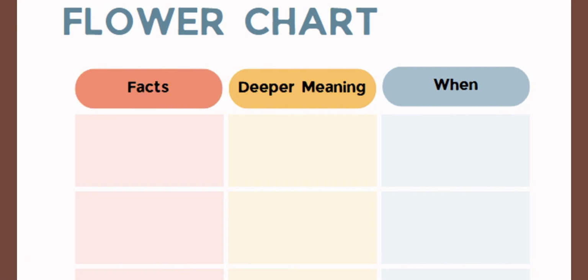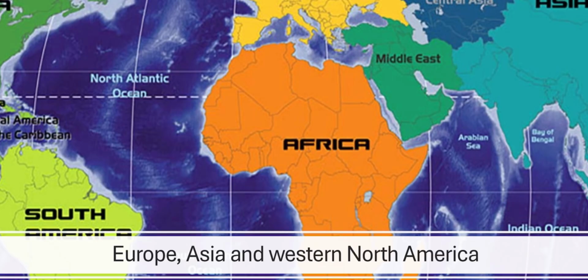It is said that peonies originated from three specific regions: Europe, Asia, and Western North America, and you can see them here in the map that I put up in the video. At the same time, it is said that the specific country was in the Asian area due to it being China, and it is said that China was one of the main countries that helped peonies become so popular.